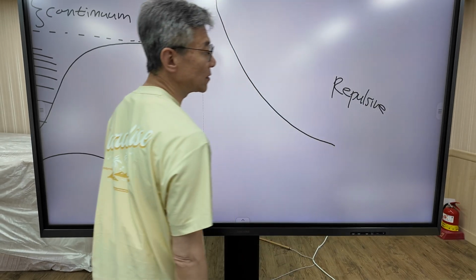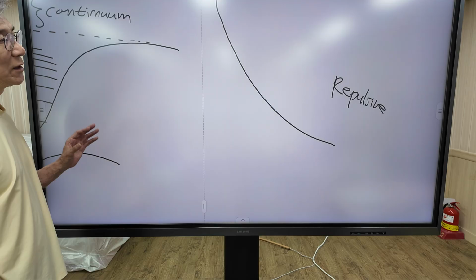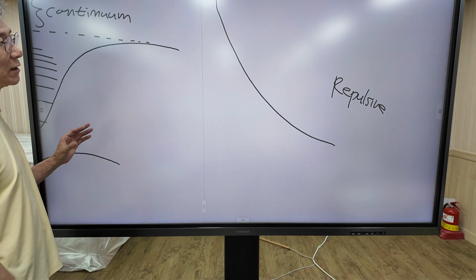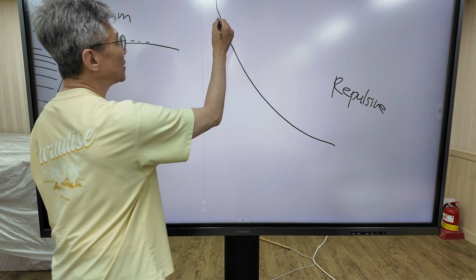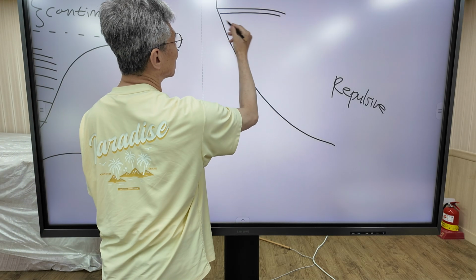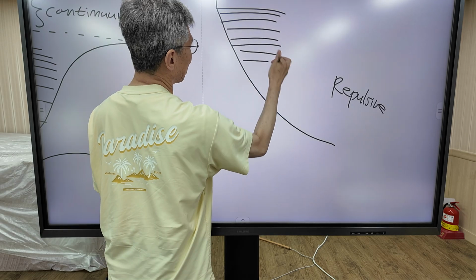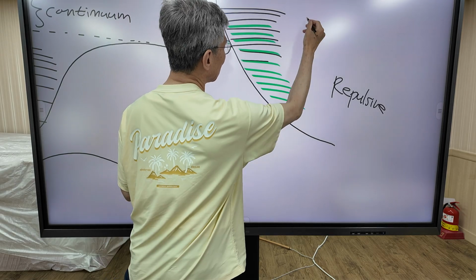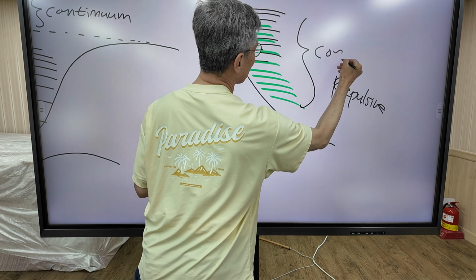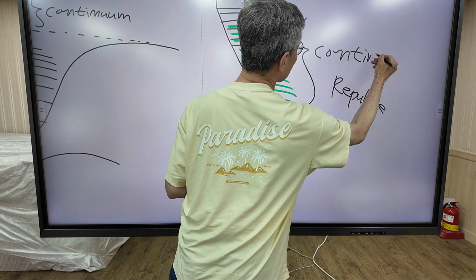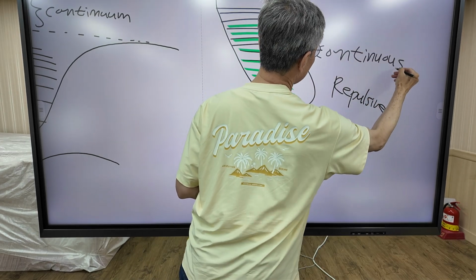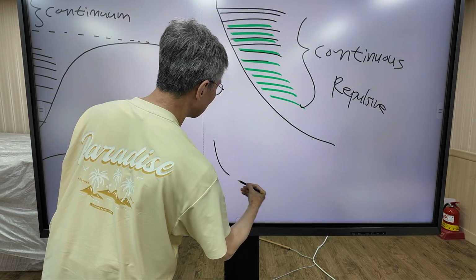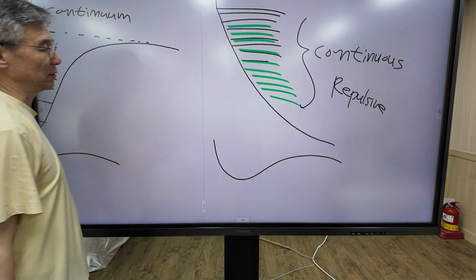In a repulsive potential, there is no well in which the molecule is confined. In this case, all the vibrational levels are continuous. So assume that this is the ground state.